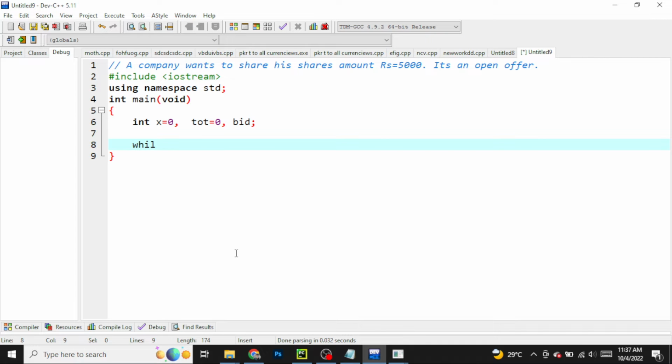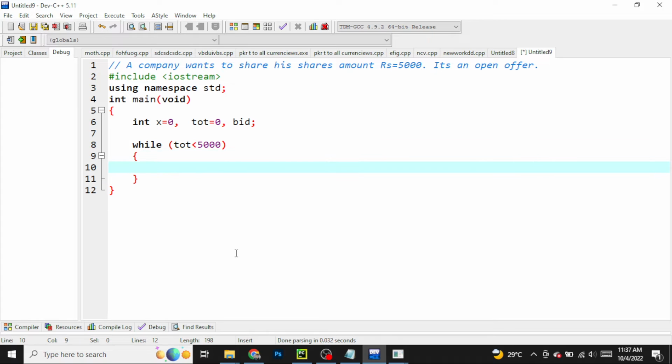So the condition I will be using is while. So while I'm writing here tot, total, you can write total is less than 5,000, then I have to display cout, enter your bid equals to, then here will become our total.